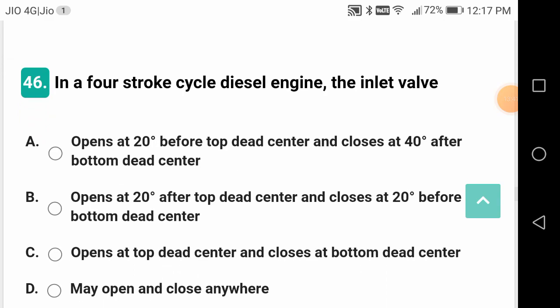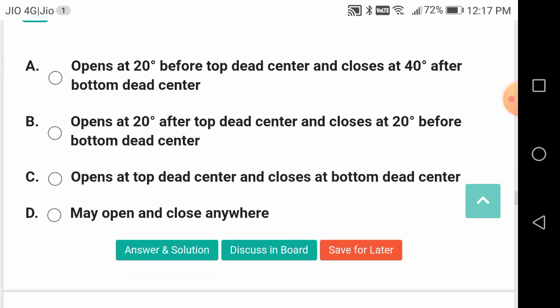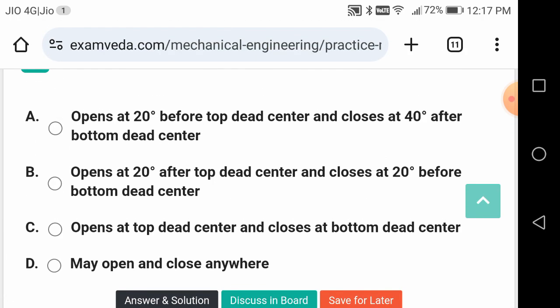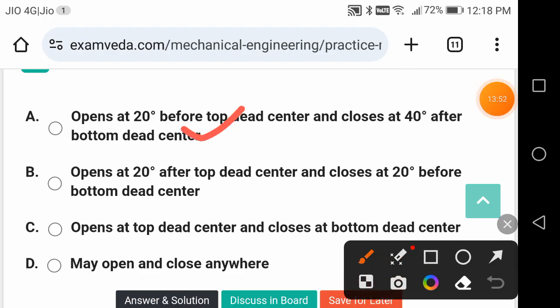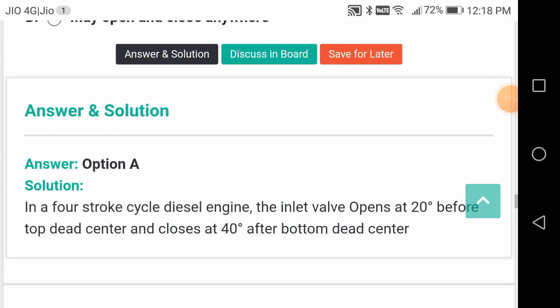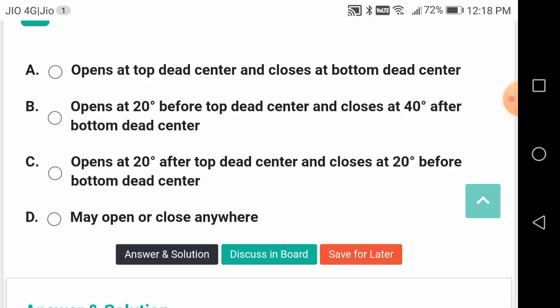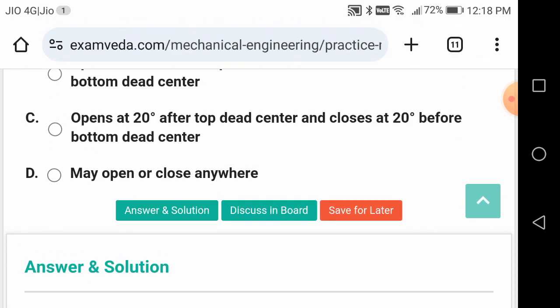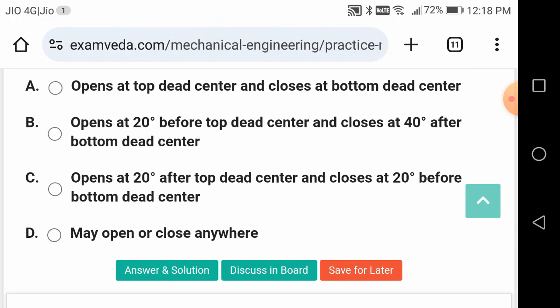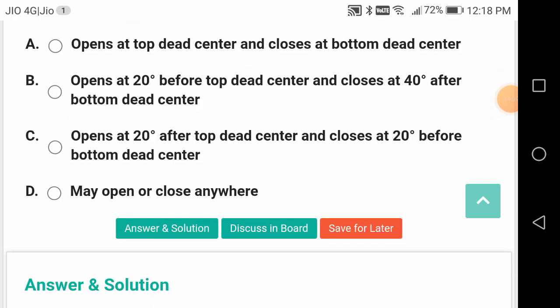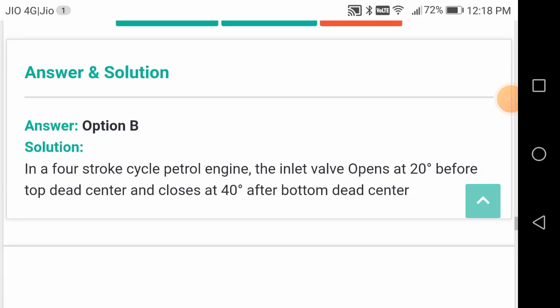In a 4-stroke cycle diesel engine, the inlet valve, what is the correct answer? Opens at 20 degrees before TDC, top dead center, and closes at 40 degrees after bottom dead center. In a 4-stroke cycle petrol engine, the inlet valve, what is the correct answer? Opens at 20 degrees before top dead center and closes at 40 degrees after bottom dead center. So mostly 20 and 40 degrees are repeating, before and after.